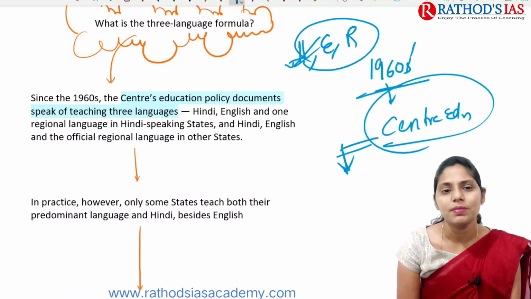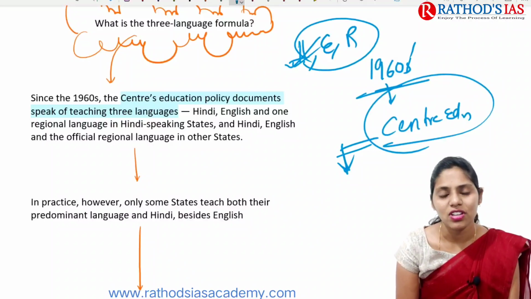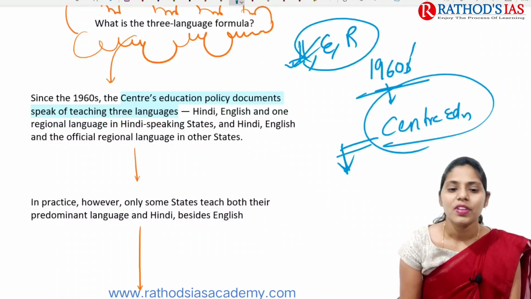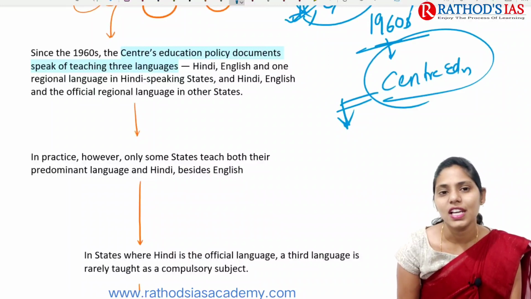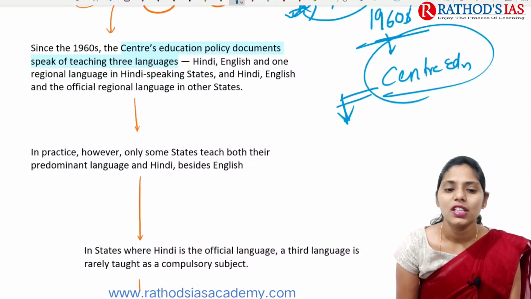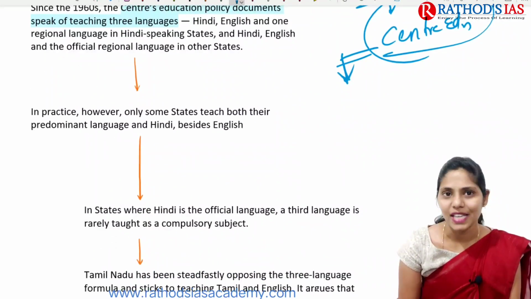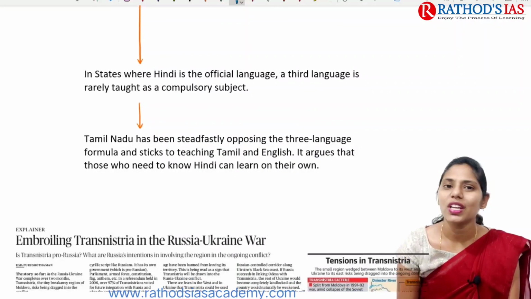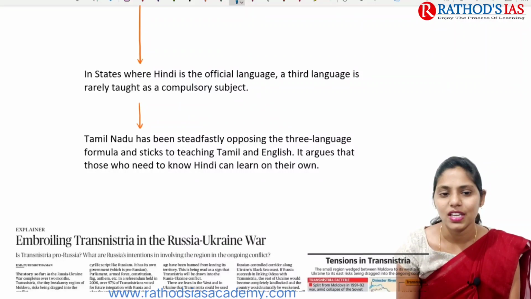Okay, especially in Hindi-speaking states, Hindi and English are the languages that are mainly taught. And in some states, they teach both their predominant languages, besides Hindi and English. So in states where Hindi is an official language, the third language is rarely taught, and it is not a compulsory subject.